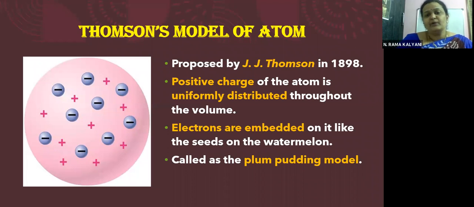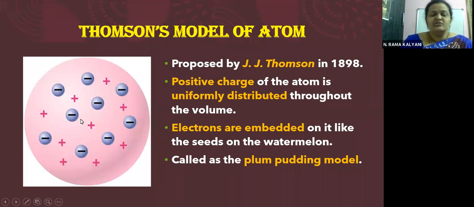So based upon his understanding, Thomson proposed his model saying that the positive charge is uniformly distributed in the entire atom. In this way, children, the entire pink colored region is the positive region. Okay, children, the signs are just given to show you that it is all positive charge. This is Thomson's model. And the negative charges are embedded here and there on the atom. This was the understanding of Thomson.